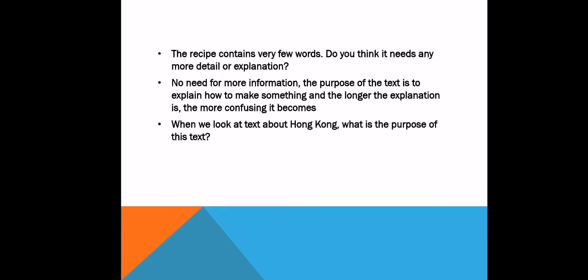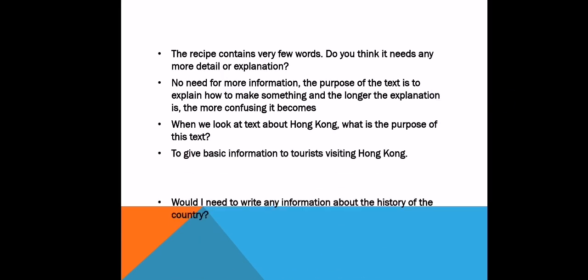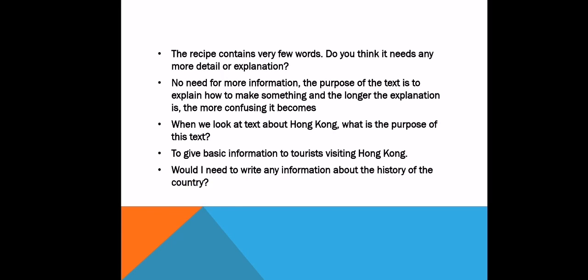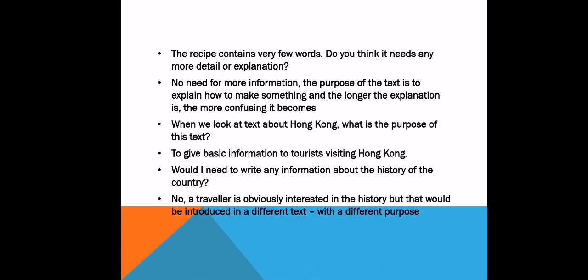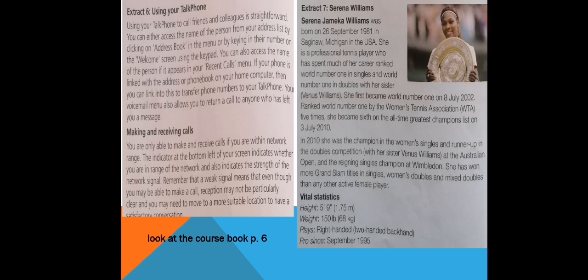When we look at the text about Hong Kong, what is the purpose of this text? The purpose is to give basic information to tourists about visiting Hong Kong. Would I need to write any information about the history of the country? No, a traveler is obviously interested in the history, but he would be introduced to it in a different text with a different purpose. If you flip to the last page, you'll find extract 6 and 7.